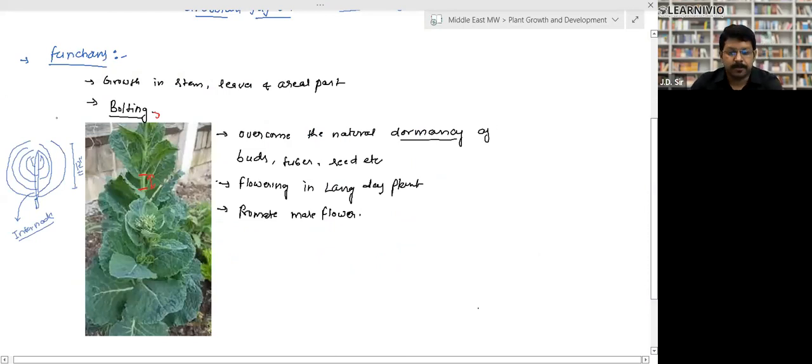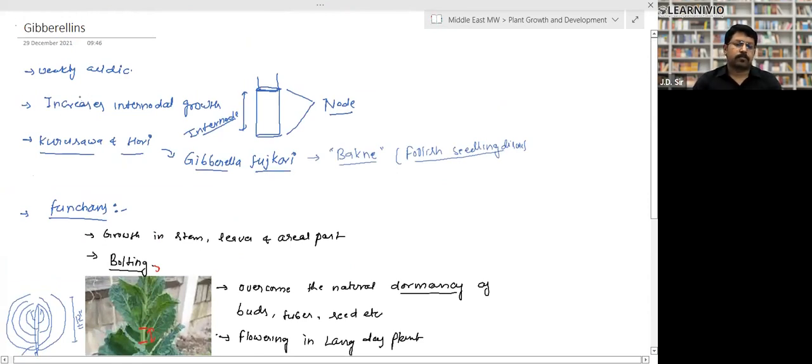This is the Gibberellin. Gibberellin is a weakly acidic hormone. It increases internodal growth. Means these are the nodes. Every stem has this kind of structure. These are called nodes, and the distance between two nodes is called the internode. Right? It increases the internodal growth.